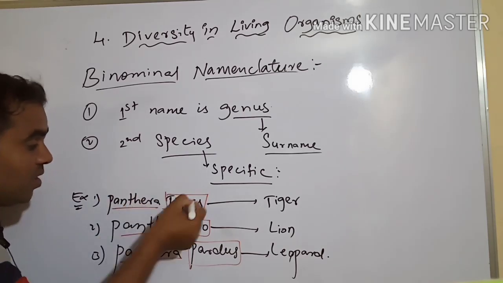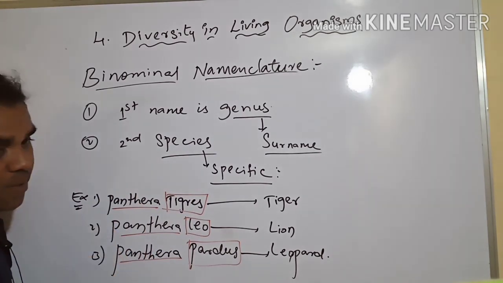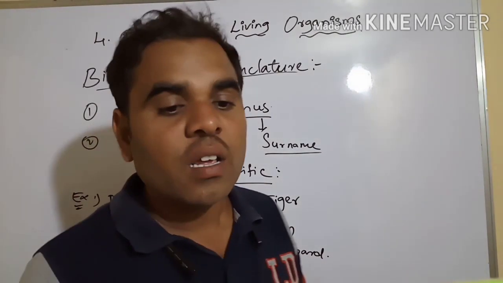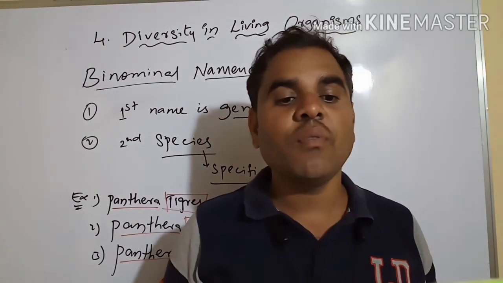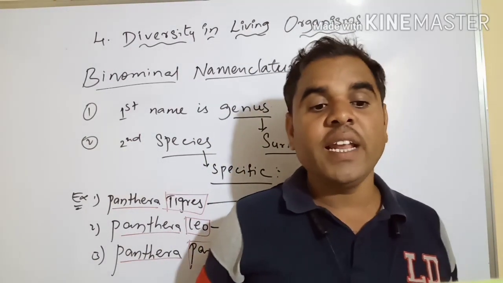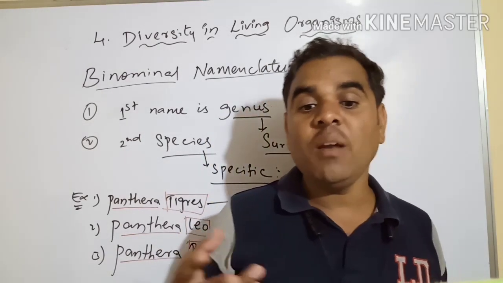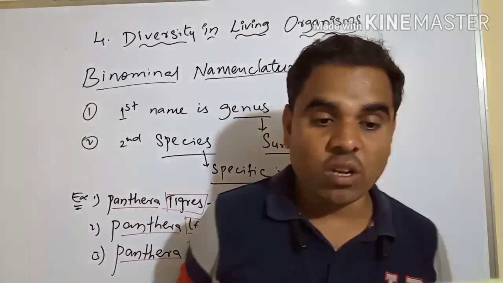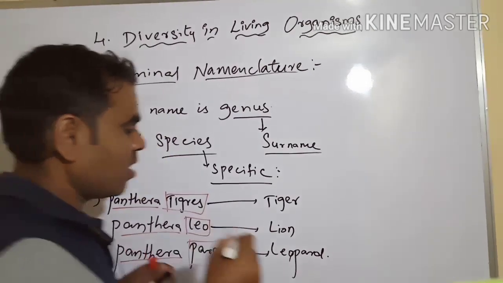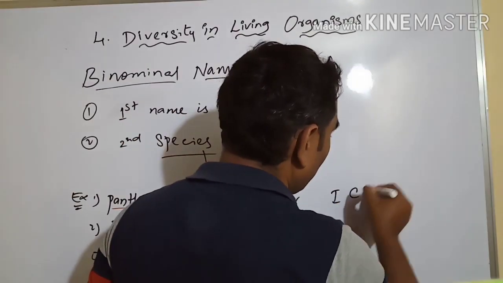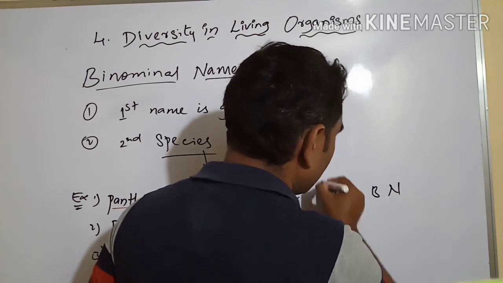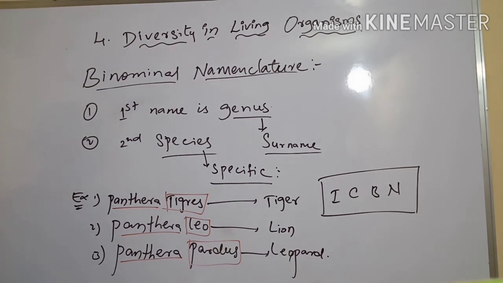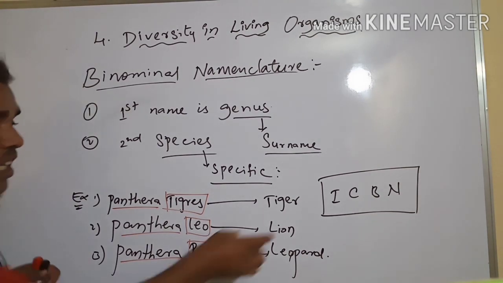The surname is the same. Panthera tigris. Panthera, Panthera, Panthera. Have you understood? The scientific names are followed all over the world. They cannot be changed easily. They are guided by a set of rules in the International Code of Biological Nomenclature, ICBN. They are given a specific scientific name, and we should not change it.